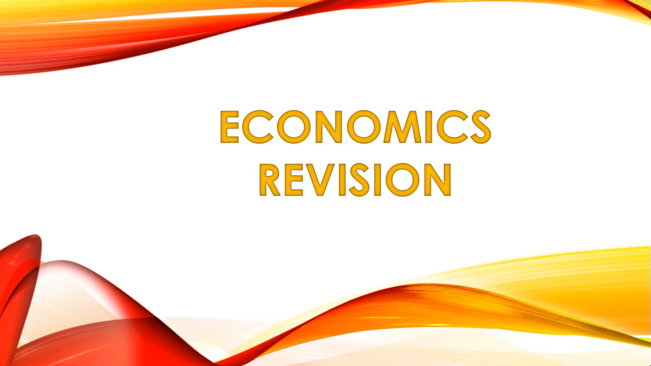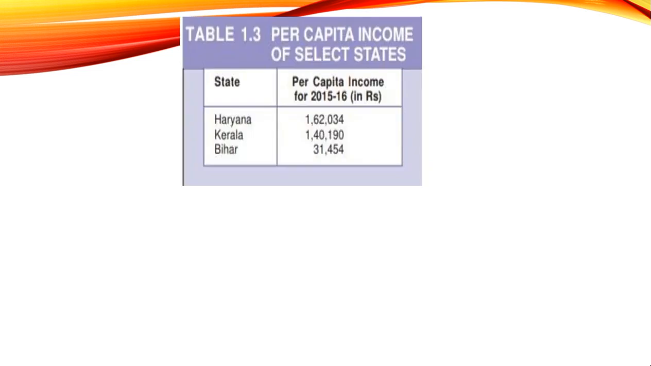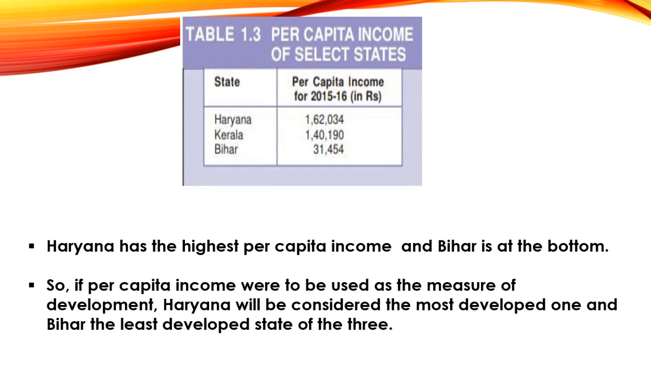Now let us start with today's class. The first topic that we have to study in today's class is income and other criteria. In this table, per capita income is used as a criterion to compare these three states, that is Haryana, Kerala and Bihar. According to this table, we can say that out of these three, Haryana is the most developed one and Bihar is the least developed state.